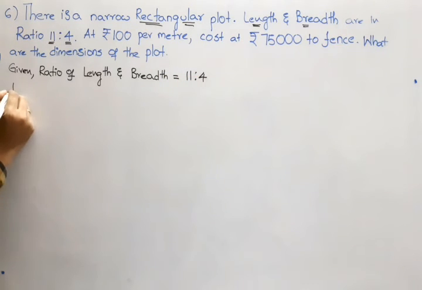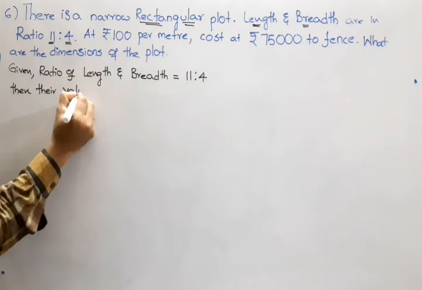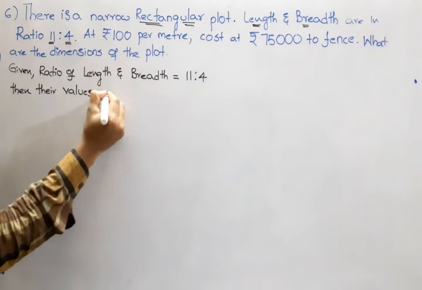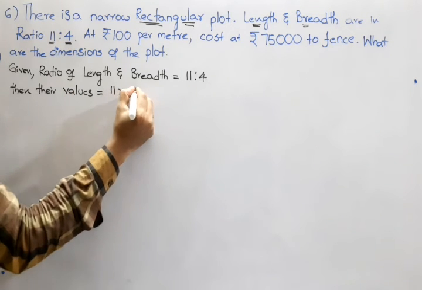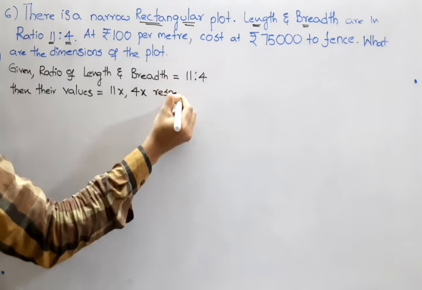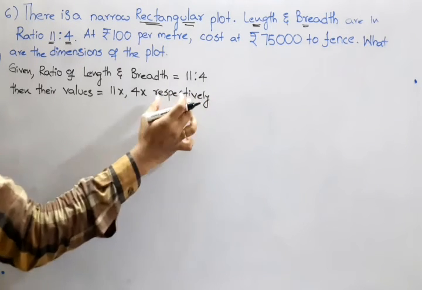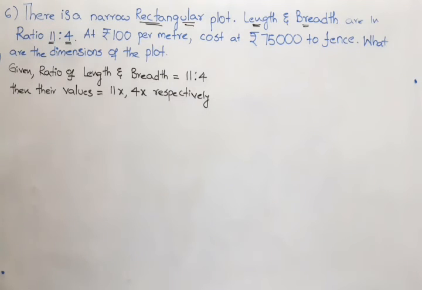Then their values, that means we are converting the ratio into values, are 11x and 4x respectively, because 11x means length there and 4x means breadth. Hence this word respectively is quite important.